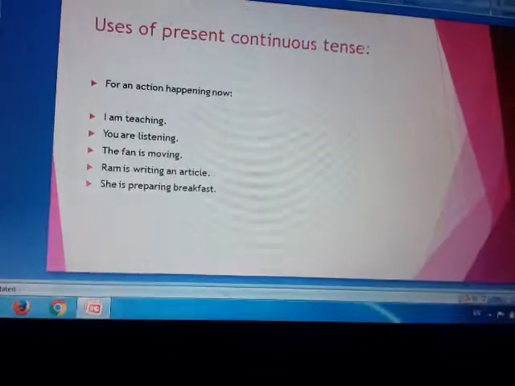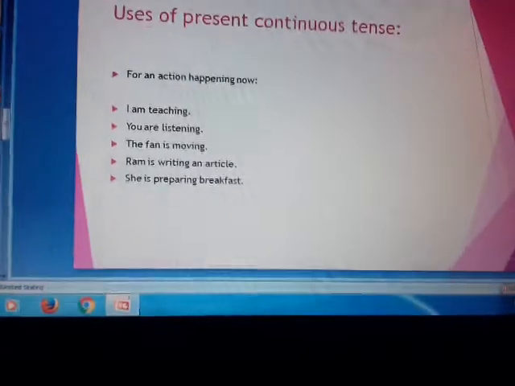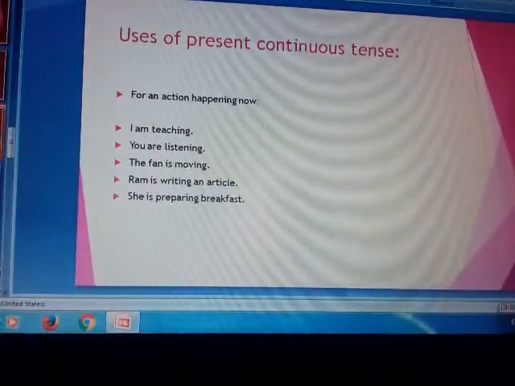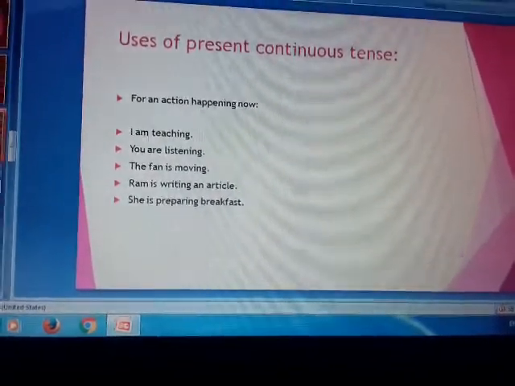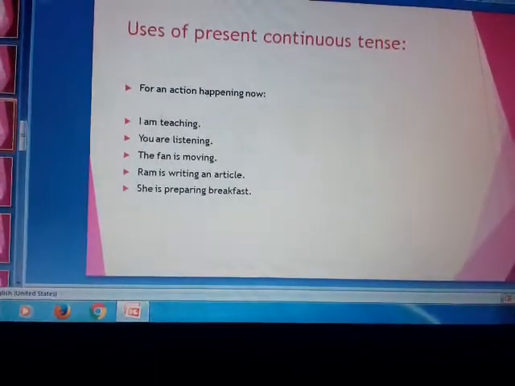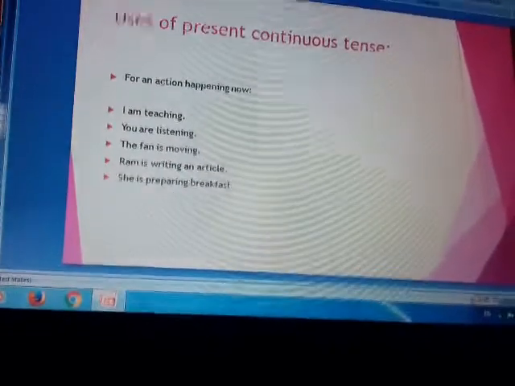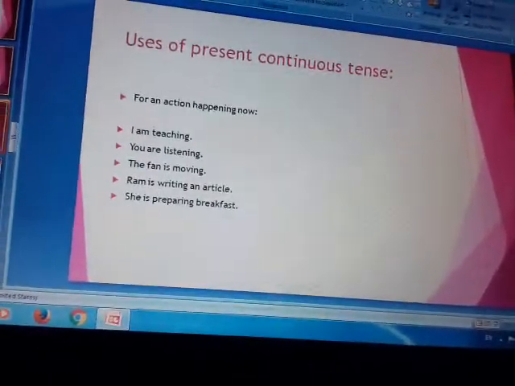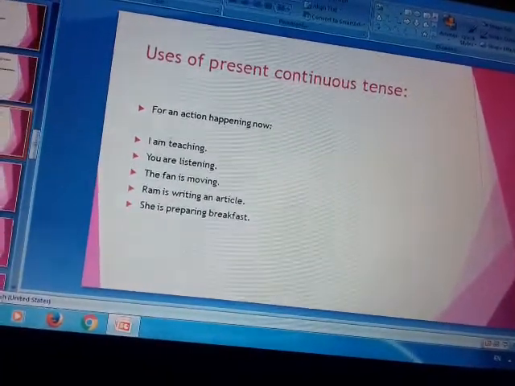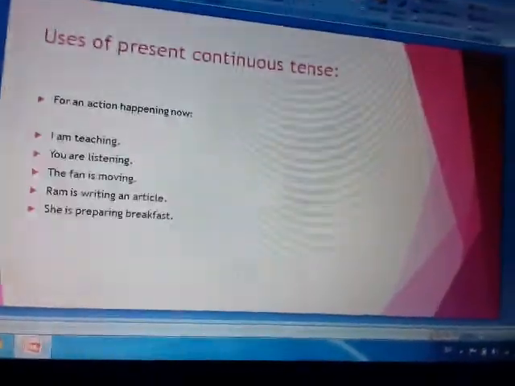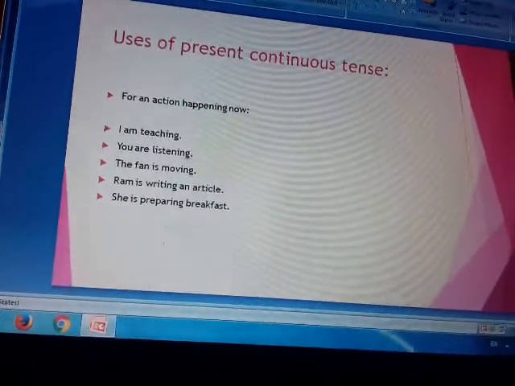Now you see there are some uses of the present continuous tense, where it is used, how it is used. For an action happening now. If you are doing some work presently at the very time of speaking, then also you will use the present continuous tense. I am teaching. It means presently also I am doing this work, right? You are listening to my lecture. So this is going on. So this is the present continuous tense.